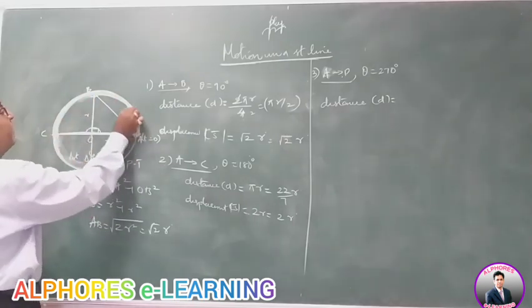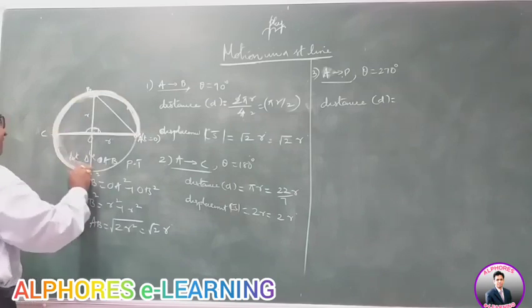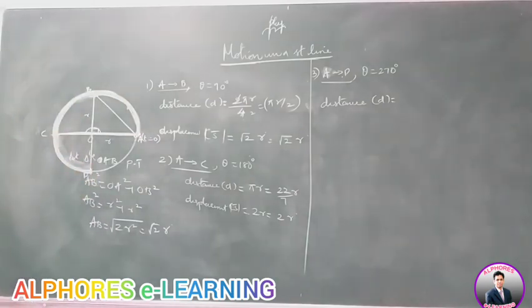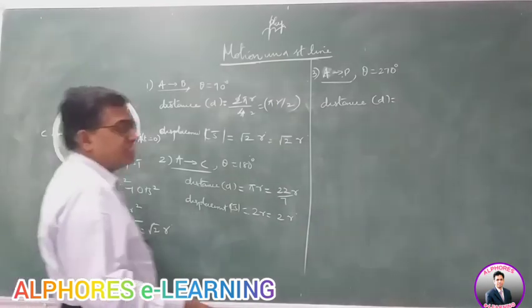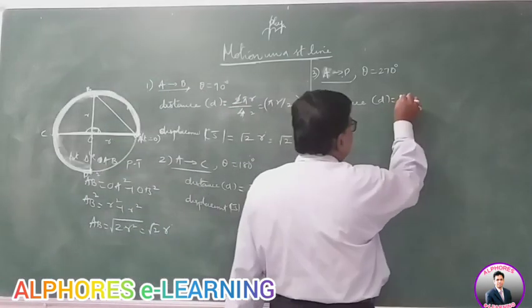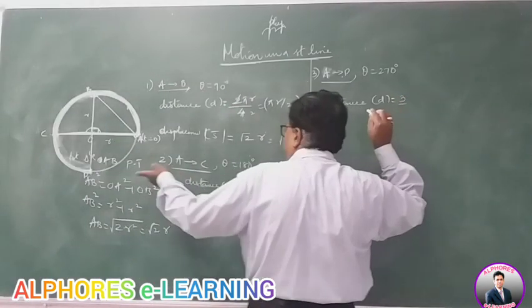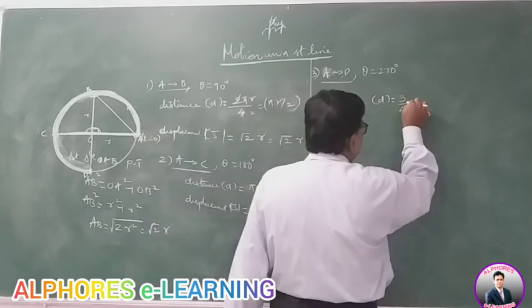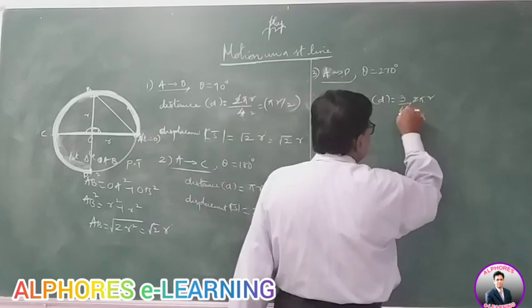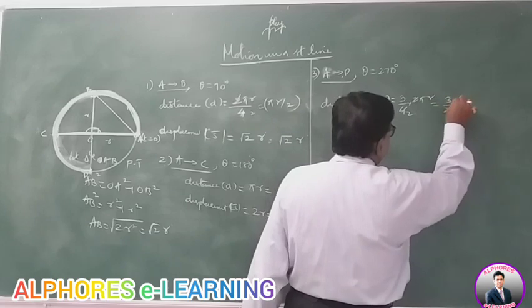So now the distance covered is 3/4 of the circle. It's 3/4 of 2 pi r, which is 3/2 pi r.